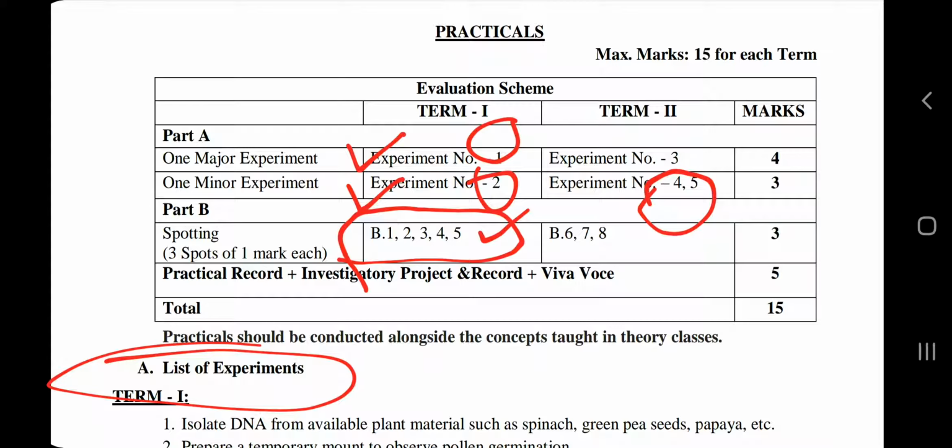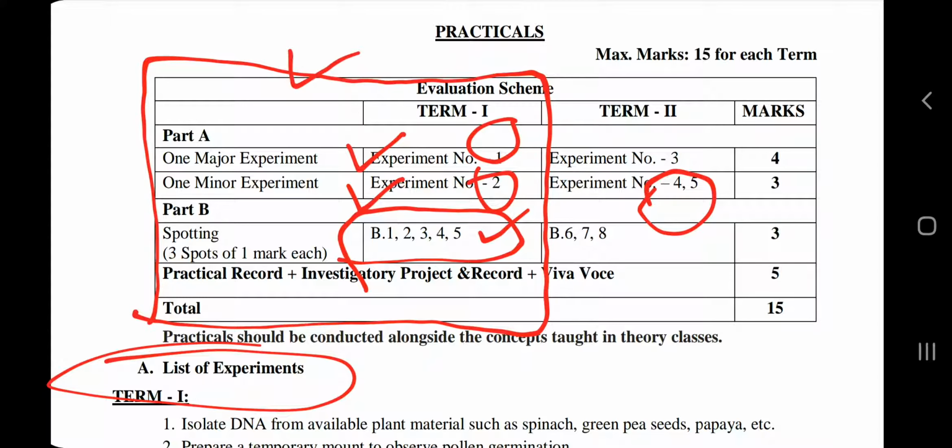This is the syllabus of term 1, and I hope that all students have completed this practical syllabus also, and their offline classes have also started. So if they get a chance to visit their biology lab, physics lab or chemistry lab, they must perform the experiments included in their term 1 examination, so that they have hands-on experience. Never waste your time. Now you have complete planning for every examination. Every chance you get in your lab or in a theory session with your teacher, clear your doubts and prepare well.